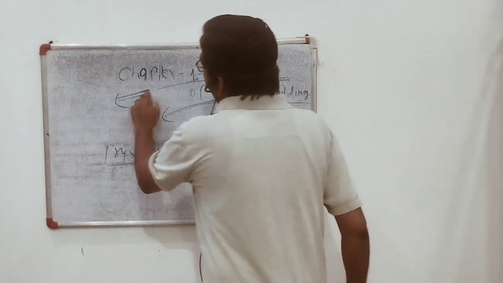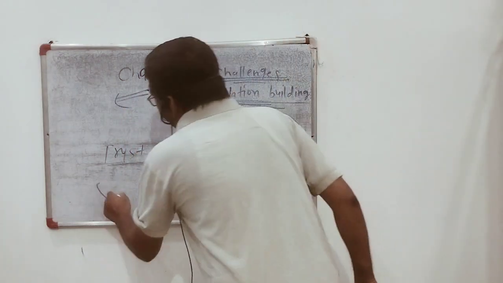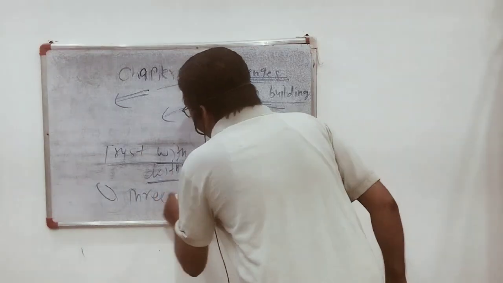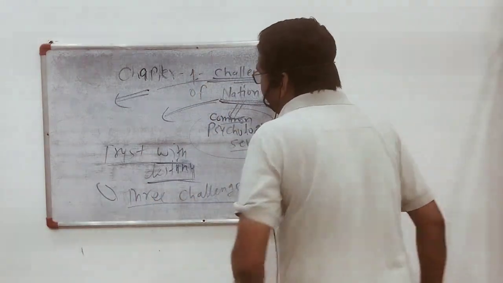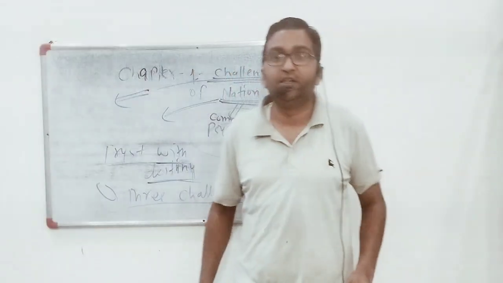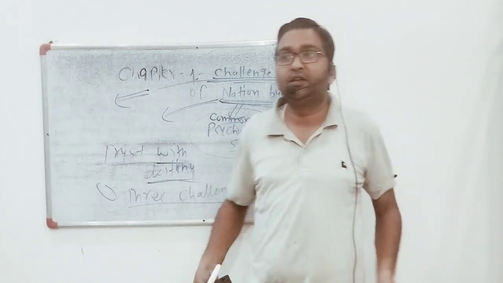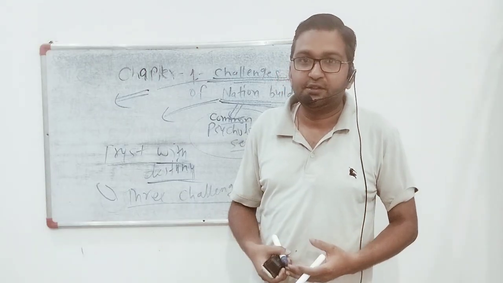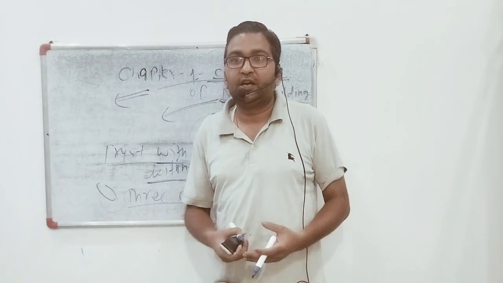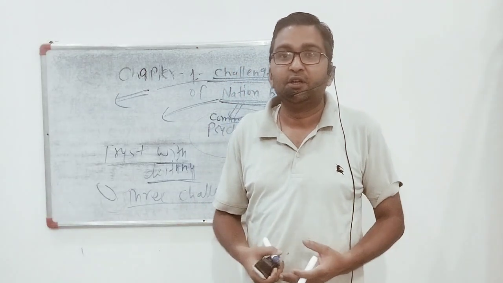Now move to the chapter. India faced three challenges when it got independence. What were these challenges? The first challenge was nation building. As you know, at the time India had 565 princely states, 11 British provinces and 4 chief commissioner provinces.